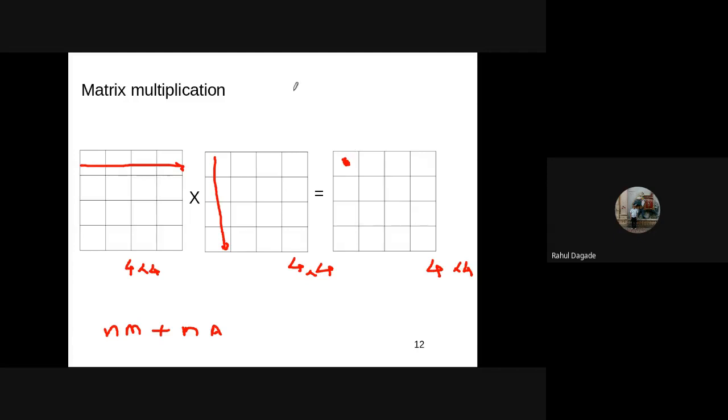Now, if we have only one person doing this task, then he has to do everything. That is, he has to calculate this value, this value, all the values. But now, let's say instead of one, we have two processors or two persons available on two machines. Then how can we divide the task? Can anybody tell? This is processor 1, this is processor 2. Now we have to do this task, and part of the task must be done by this and part by this.